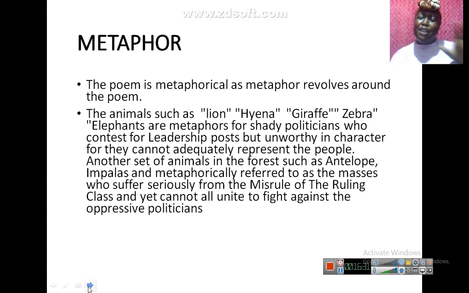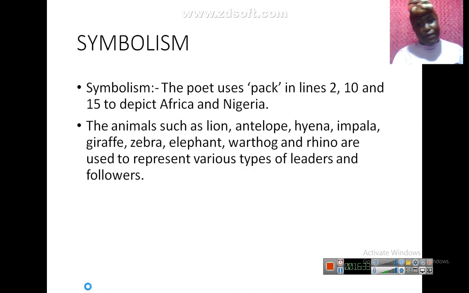So you can see it's a metaphor for Nigeria. Oh my god, it is. Symbolism. The poet uses park in line 2, 10 and 15 to depict Africa and Nigeria. Let's look at line 2. Okay, to the leader of the park. Line 10: the park points to the duplicity of his tribes. And line 15: and the park thrashes around like a snake without a head, to depict Africa. Now, look at symbolism, symbolic. When you talk about something that is symbolic, park talks about Nigeria.